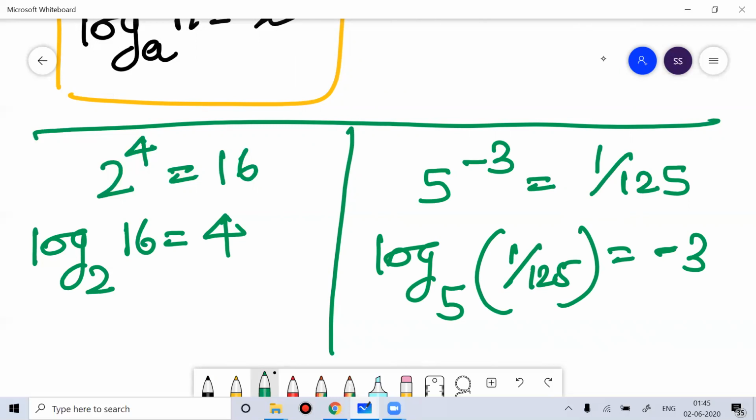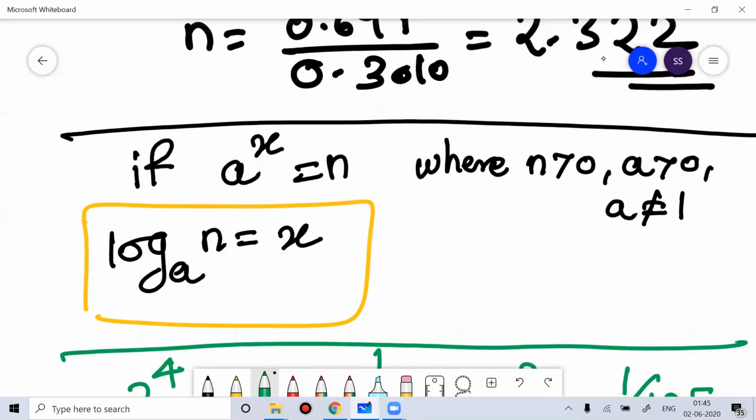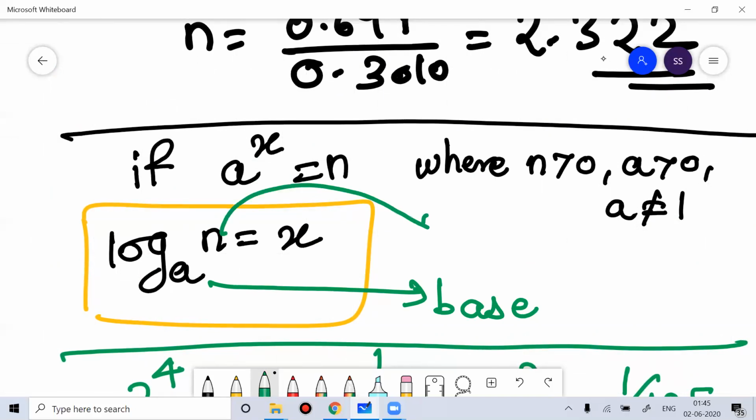Okay, so the very important thing is that whenever you work on logarithm, this a is called the base. This n is called the argument or the number. So whenever you talk about the base of a logarithm, it should be a positive number not equal to 1. So why not equal to 1? I'll explain to you.